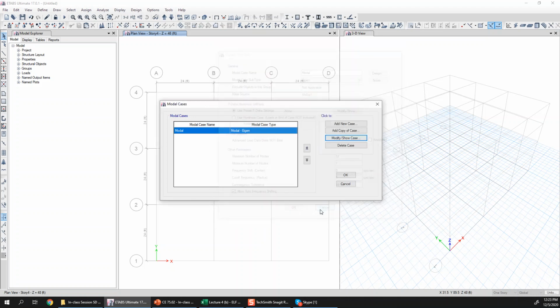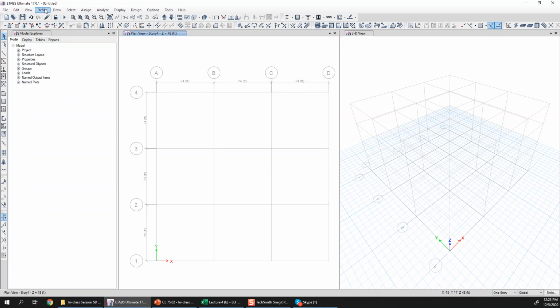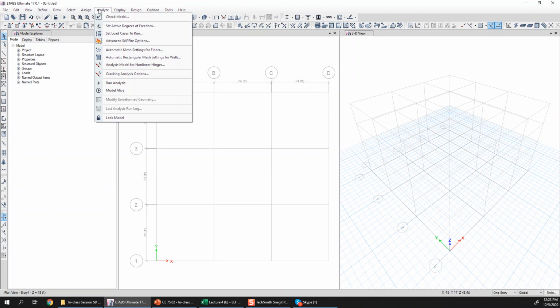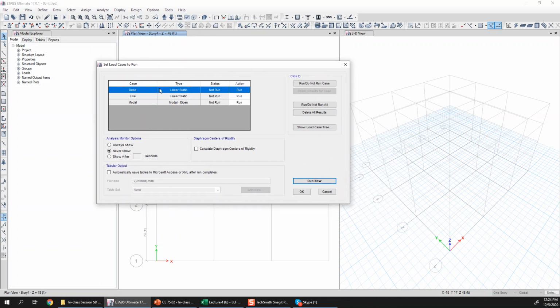So by just checking this modal case, if you want to change anything, for example the maximum number of modes, you can change it here. It is by default the first option in the analysis cases which should be run. For example, if you go to set load cases to run here, the default load case, modal, is already here. So once you click run, the modal case will run automatically.